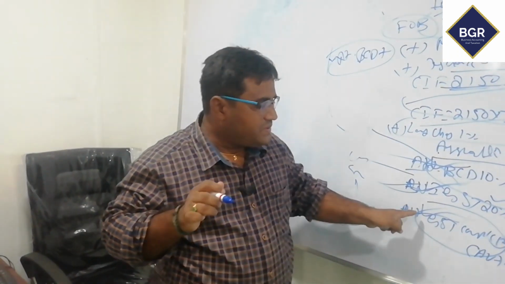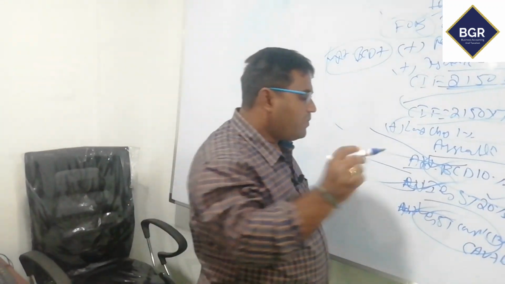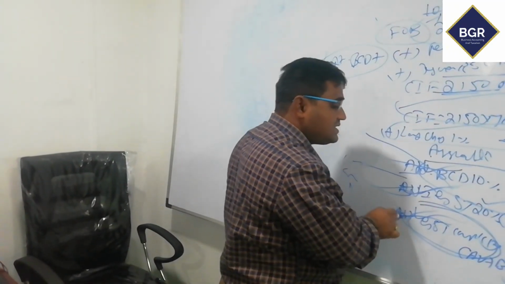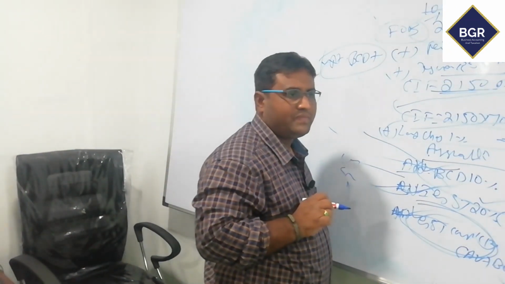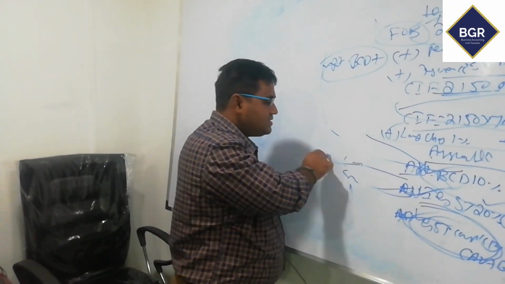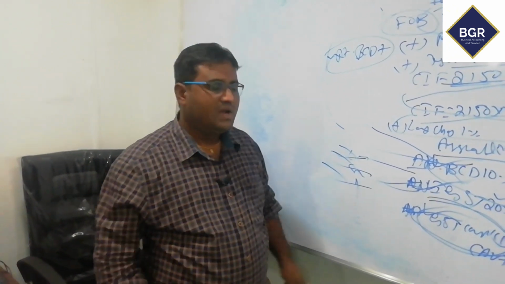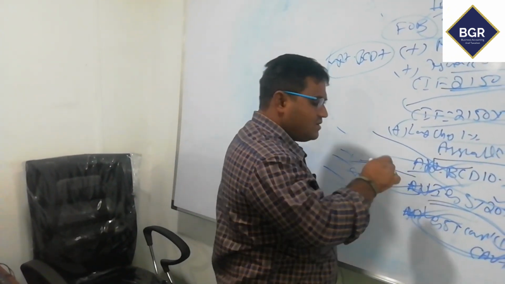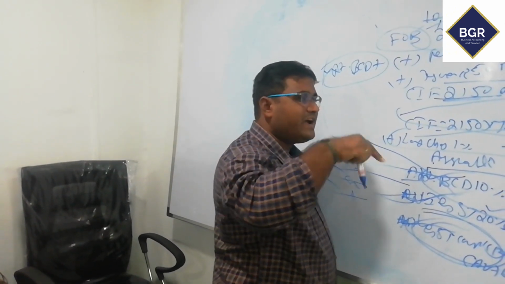Whether you can take input tax credit on GST compensation cess, yes, you can, but this GST compensation cess can be set off against only cess. That means it cannot be set off against SGST, CGST or IGST. That means it is a waste amount. You can take input tax credit, but you can set off only if you have a cess.